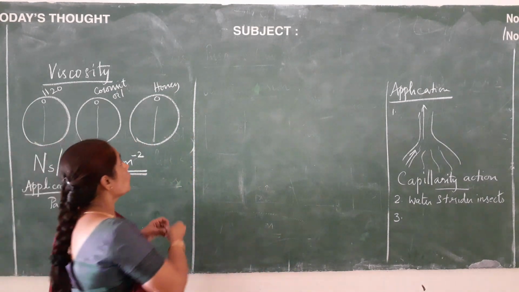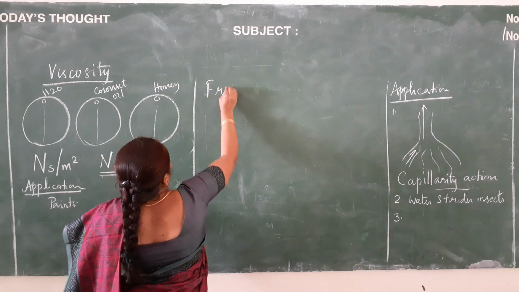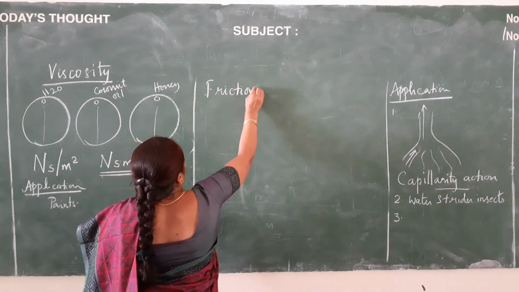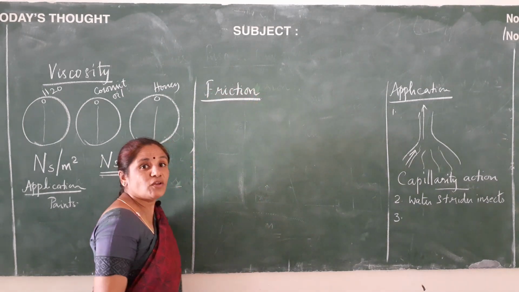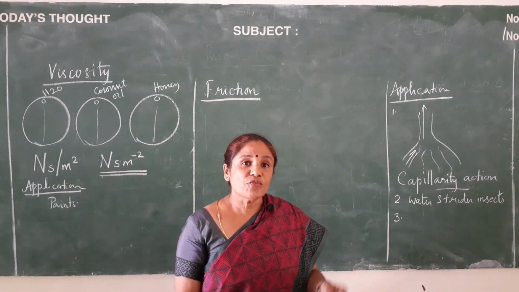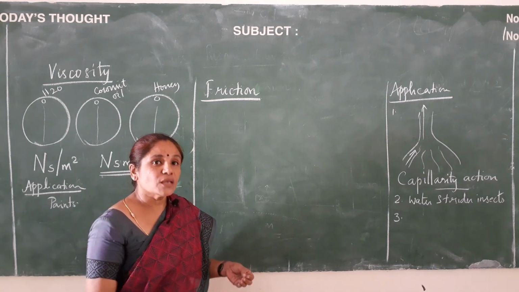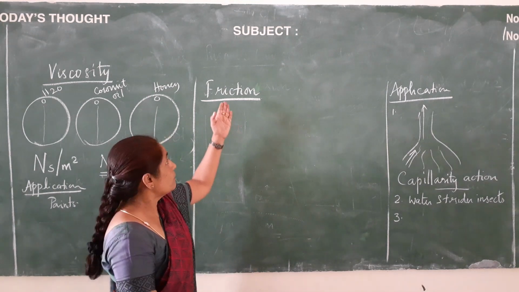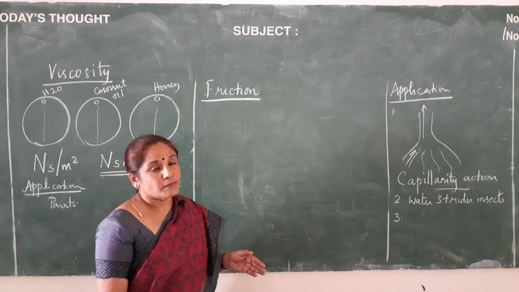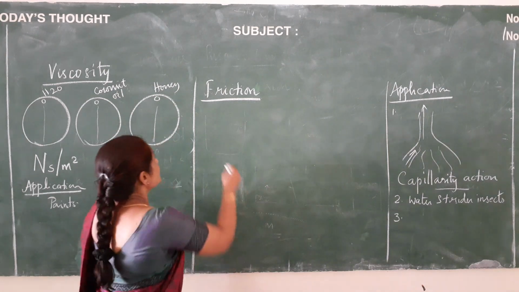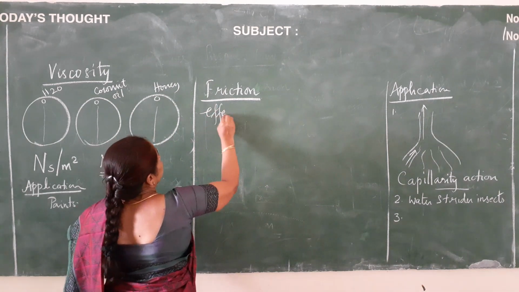When we walk on the road which is very dry, we are able to walk very safely. But when we walk on a wet road, we find it very difficult to walk, or we may tend to fall sometimes. Why does this happen? This happens because of friction. Okay, now let us see what are the effects of friction.